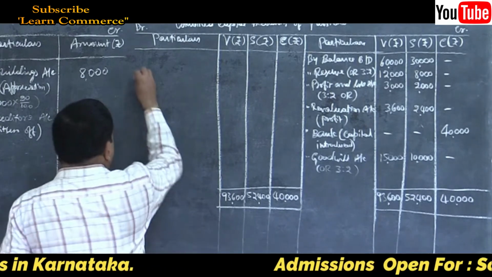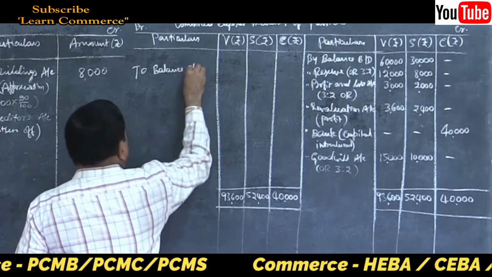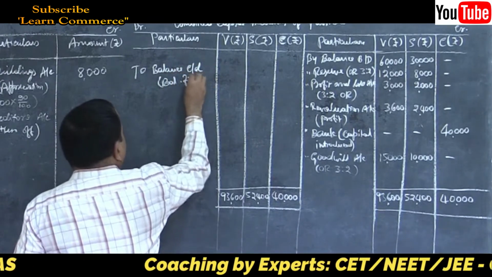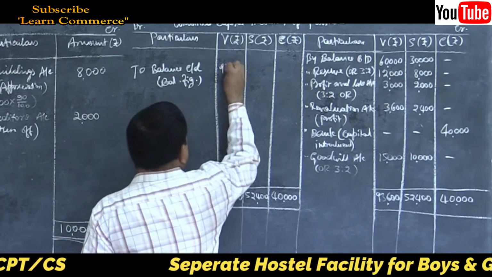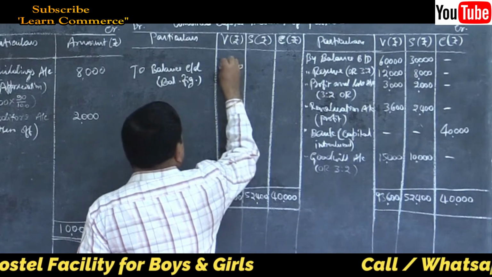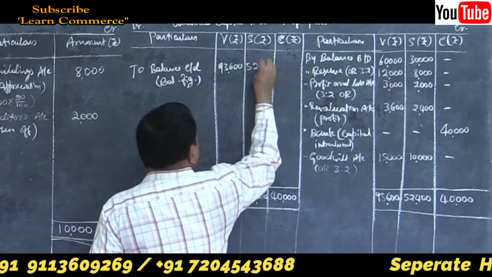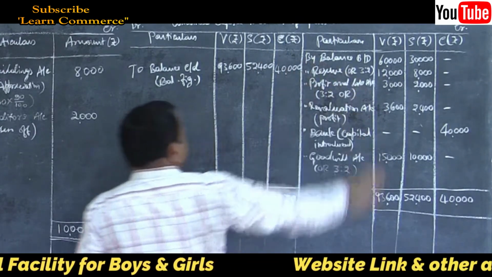So right here on the debit side, to balance carried down, balancing figure. How much? 93,600, 52,400 and 40,000.